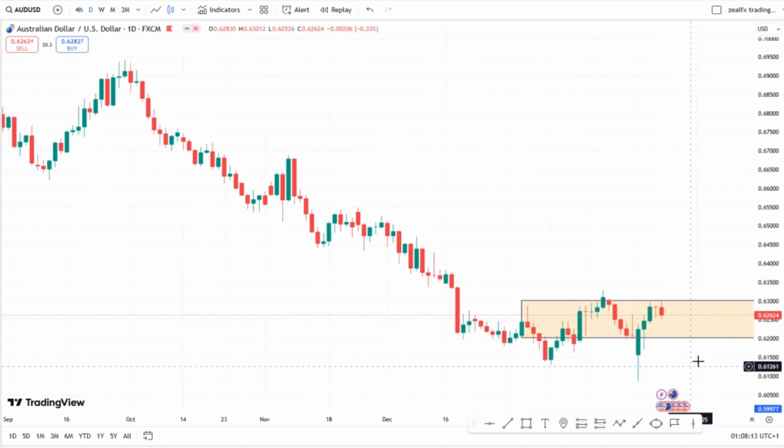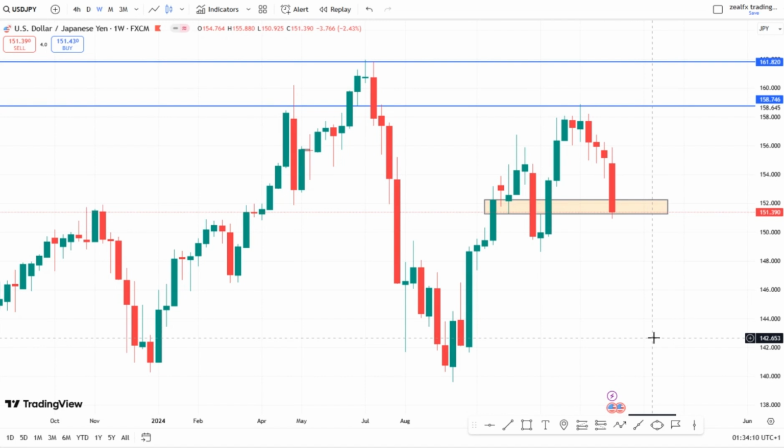So let's look at our next pair, which is USDJPY. It closed above this support level on the weekly chart. So long as price closed above this level on the weekly chart, we expect price to resume uptrend movement from this support level. Let's look at the structure of the weekly chart.